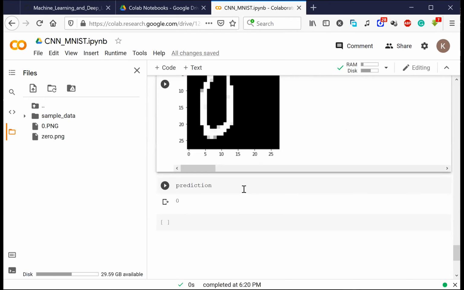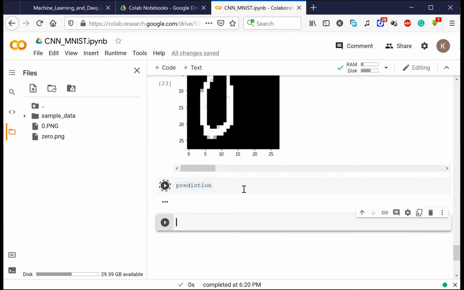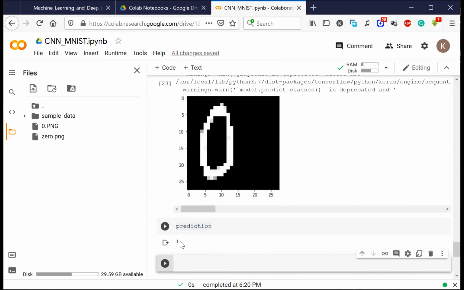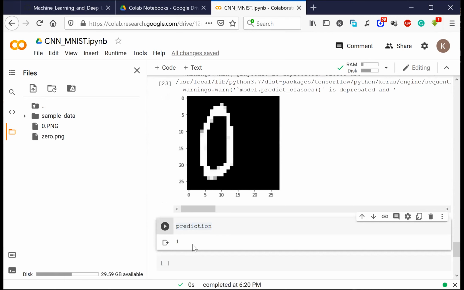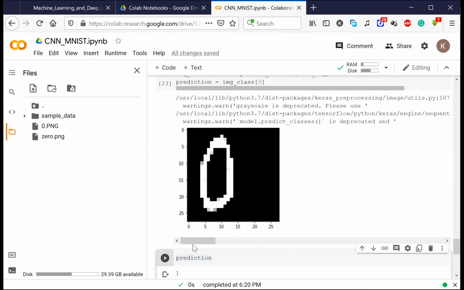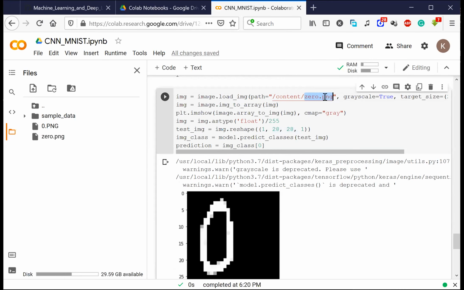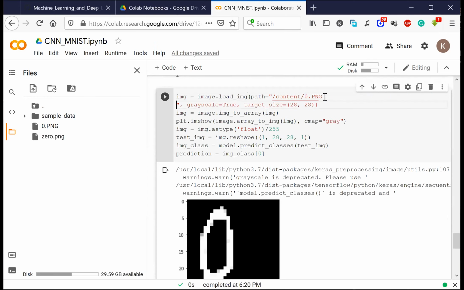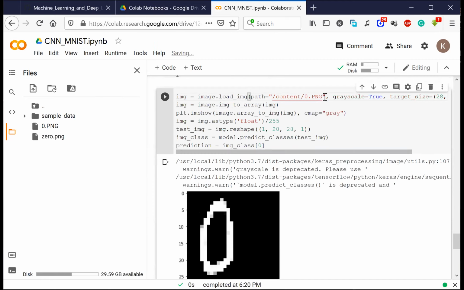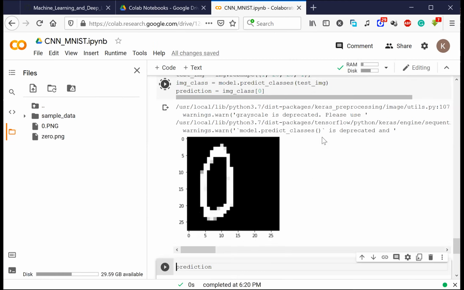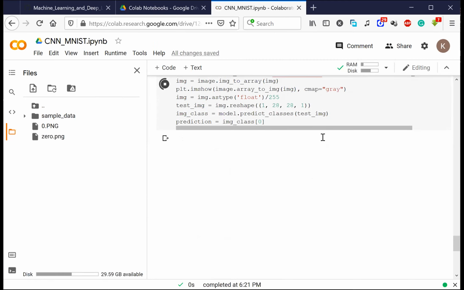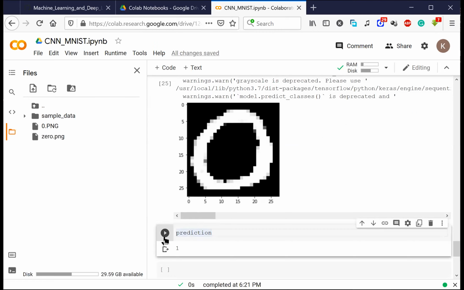Because of which all the pixels were not able to adjust properly, and the prediction was giving us something incorrect. But now, I did nothing; I just took a screenshot of the same image. And this is the answer. If I do the prediction now, it is able to tell that it is a 0.